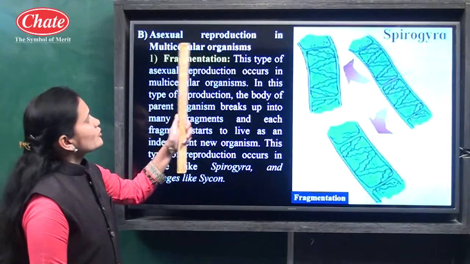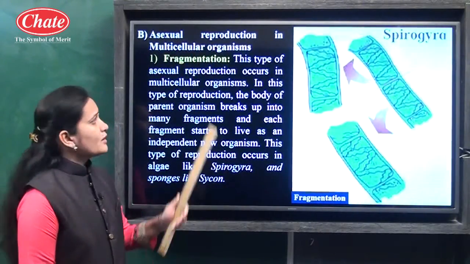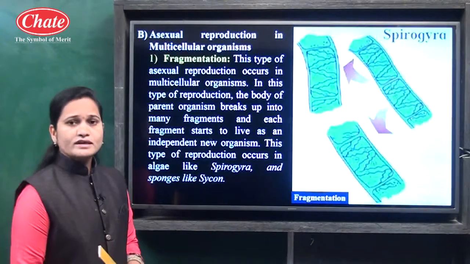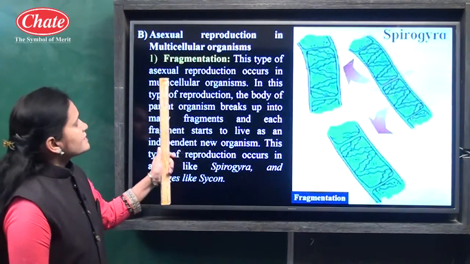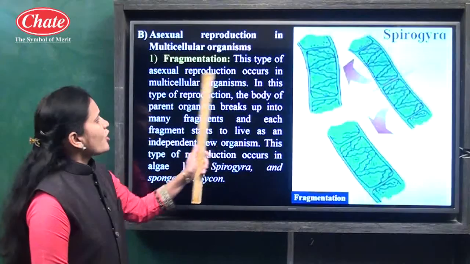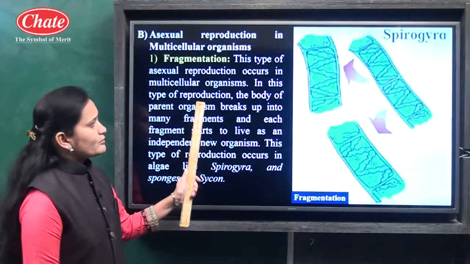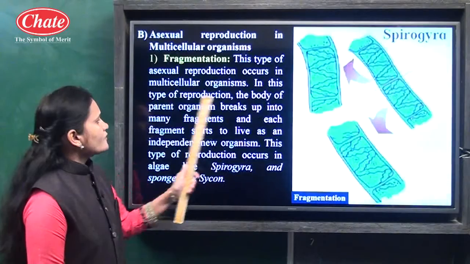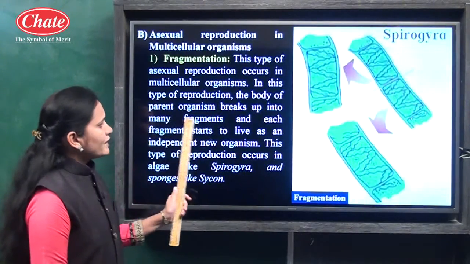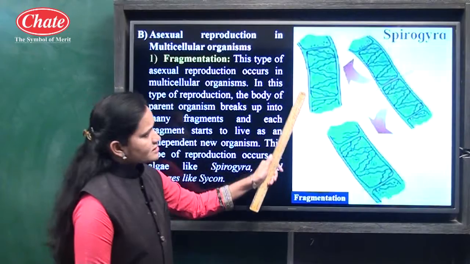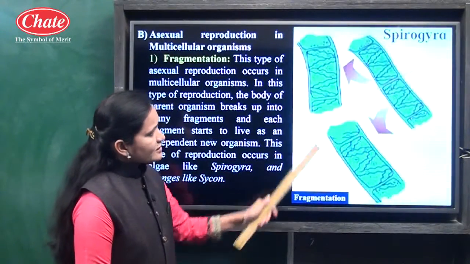In asexual reproduction in multicellular organisms, the first method is fragmentation. Now what is the meaning of fragmentation? Fragmentation means this type of asexual reproduction occurs in multicellular organisms, and in this type of reproduction the body of the parent organism breaks up into many fragments. If you see the structure of Spirogyra, observe this diagram carefully, you can see the fragmentation.